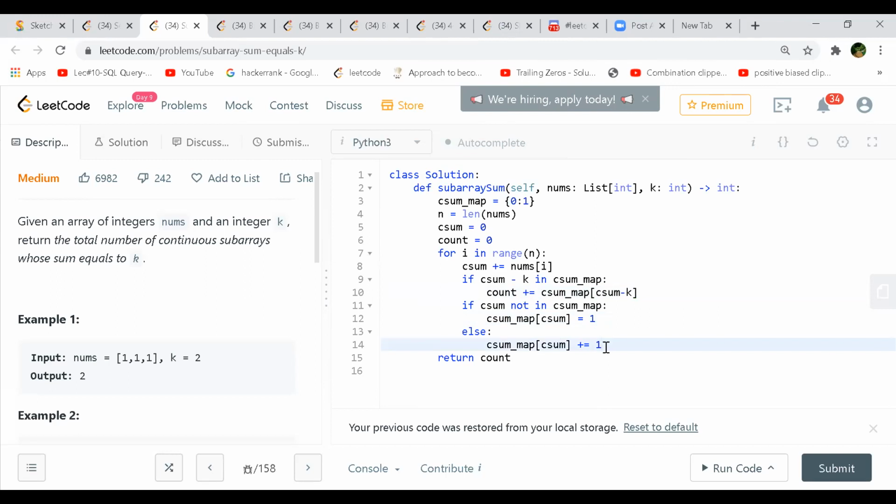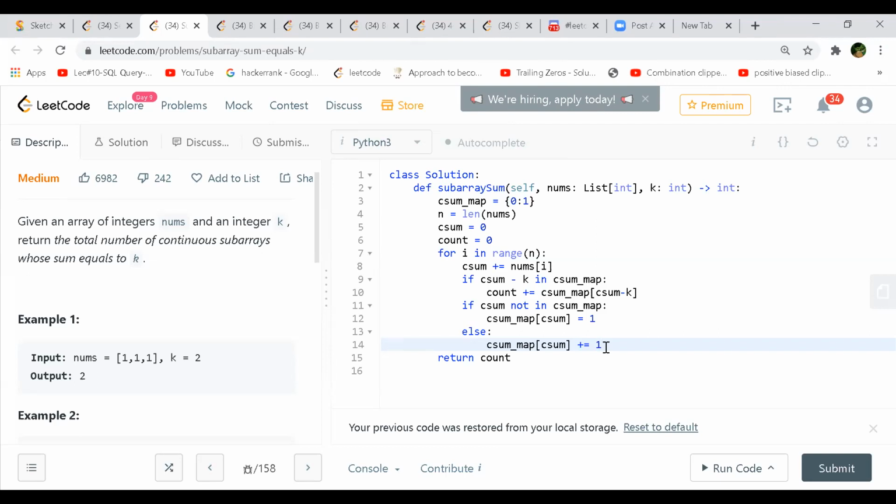Correct. And that is what you always do in your for loop. The first thing you do is find a cumulative sum and store it. These two things you always do. The second thing is you check whether the cumulative sum minus target, reversely, is in the map. If you find it in the map, then you add that count to your answer. If it's the first time seeing it, you put 1, or if you have seen it earlier, then you just increase the frequency. Then after you are done with this, you put the count.